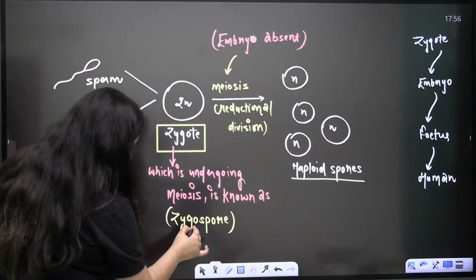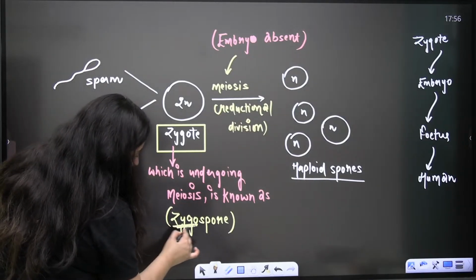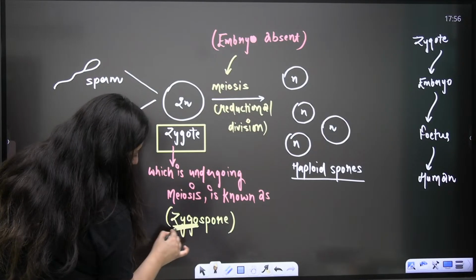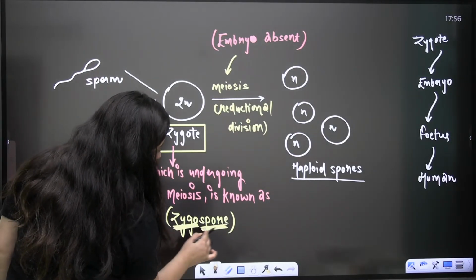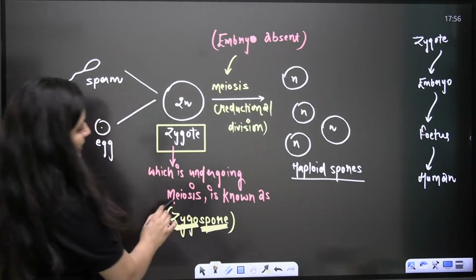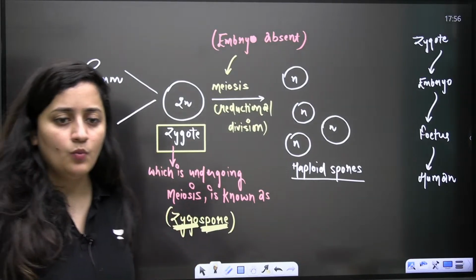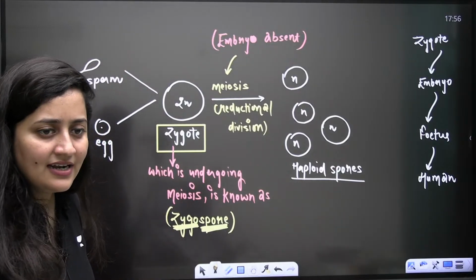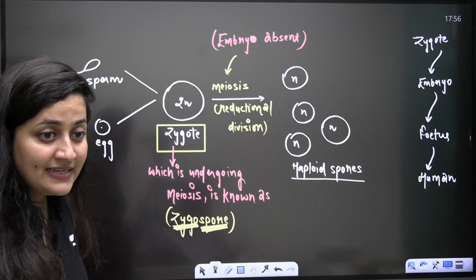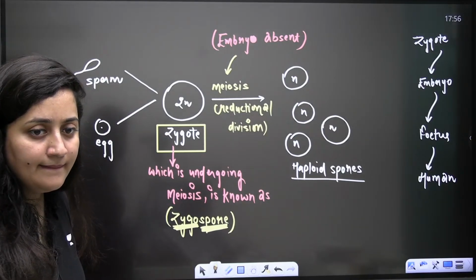The first word is zygote. So zygospore means when the zygote is going to form the spore. And how will it form the spore? It will undergo the reductional division. Clear? Sure? Yes, everyone. Are you sure?